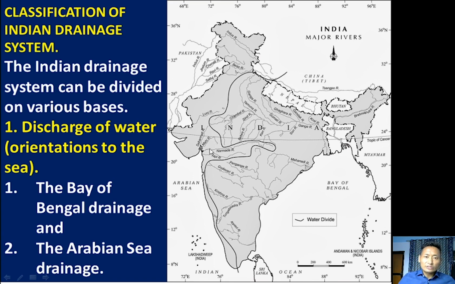On the other hand, rivers such as Indus, Tapi and Narmada discharge their water in the Arabian Sea, so they are called the Arabian Sea river system. So based on the discharge of water, or the orientation to the sea, the river systems of India are divided into two: the Bay of Bengal drainage system and the Arabian Sea drainage system.